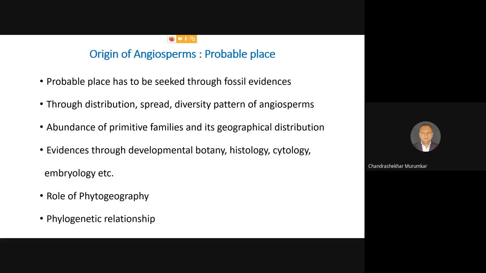Then the spread of the angiosperms: how the angiosperms are spread from one locality to another. As far as the spread is concerned, we are supposed to see the migration of angiospermic genera and species from the given area. In other words, we are supposed to find out the geographical distribution of the family, of the genera, and of the species. You know well that the whole world is divided into two worlds, the Old World and the New World.